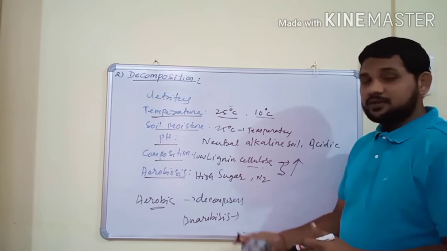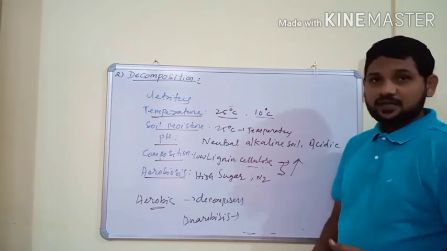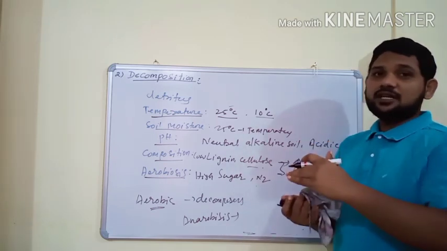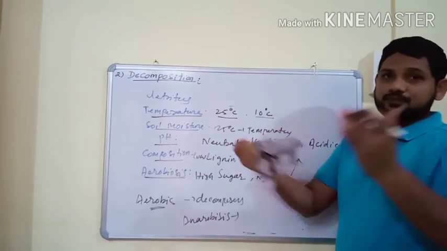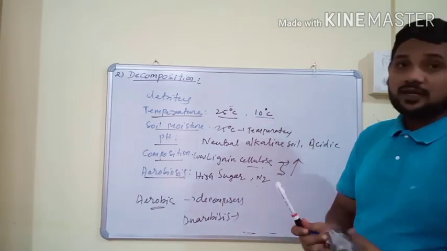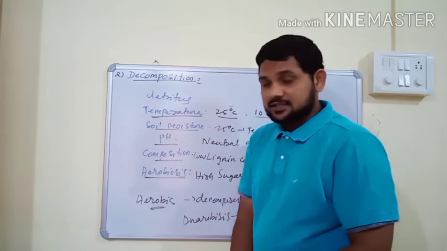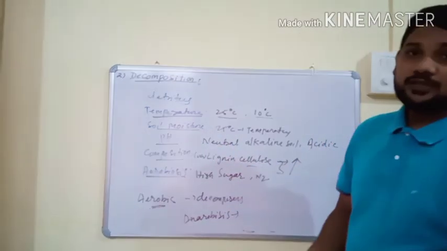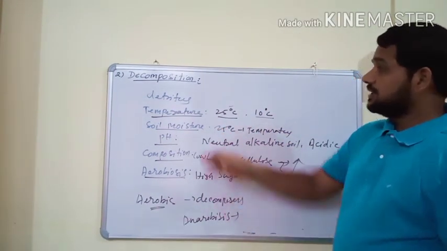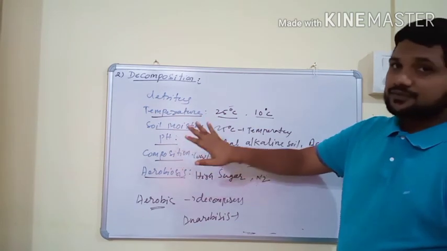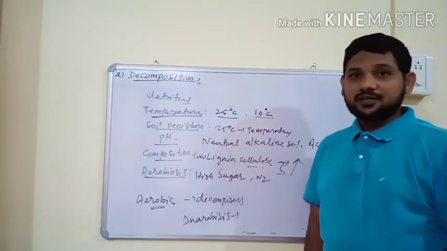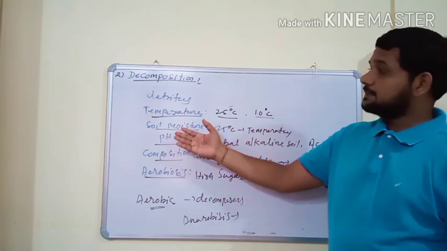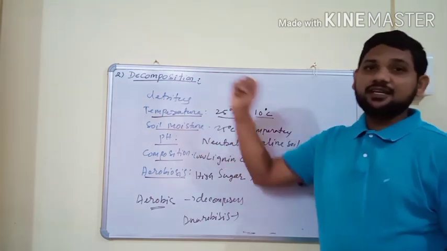When conditions become anaerobic, the organic materials pile up and their amount increases, and at such conditions the rate of decomposition decreases. So these are some of the environmental factors which influence the rate of decomposition. This is the second functional aspect of any ecosystem.